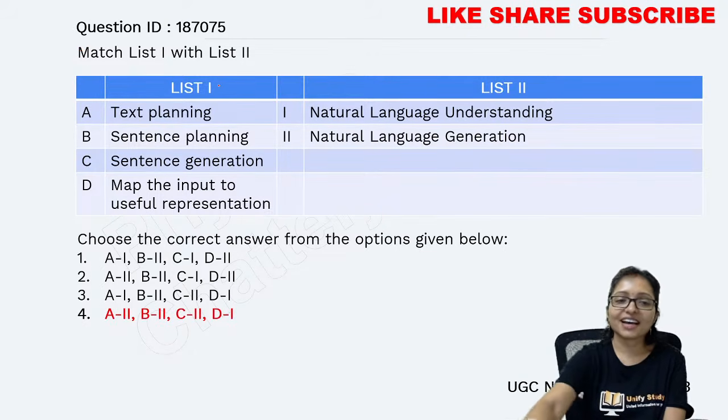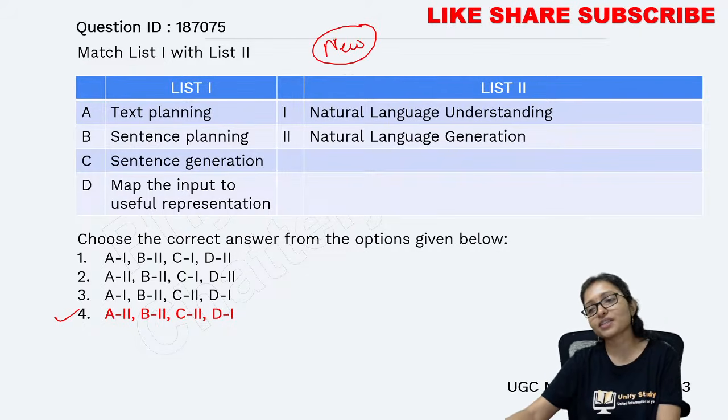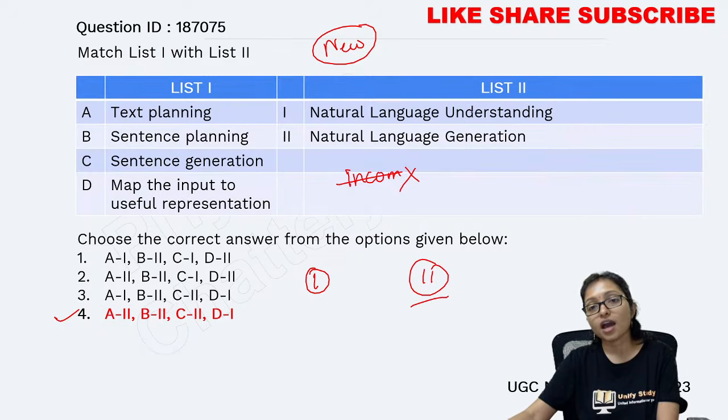Yes, so answers are coming here. Option 4 is the correct answer. This is a new pattern. Sometimes students think that ma'am, the question is incomplete. No, it is not an incomplete question. It is a complete question only. Here you have to do the categorization between two: what is coming under category 1 and what is coming under category 2.